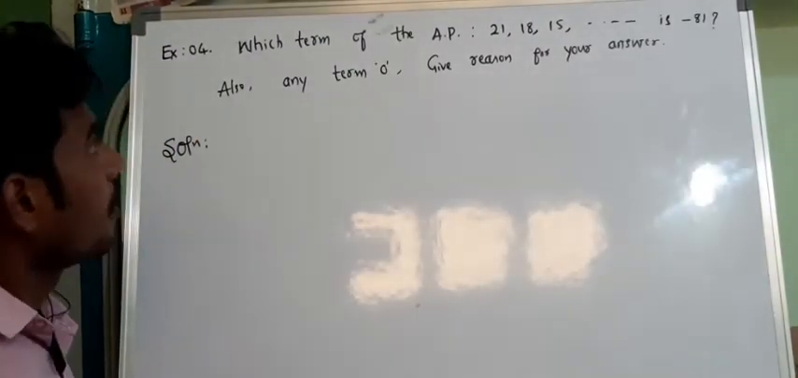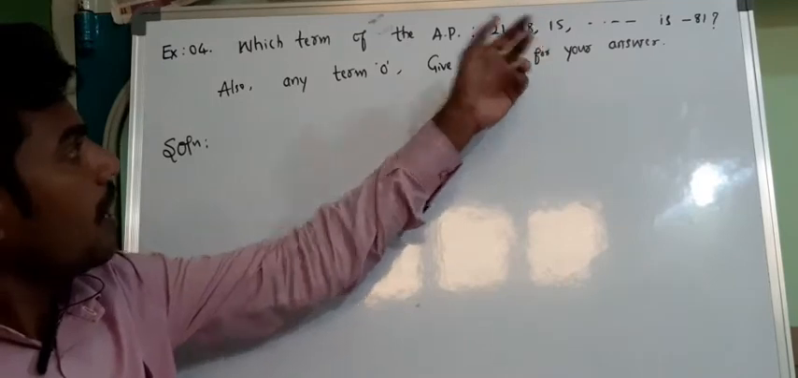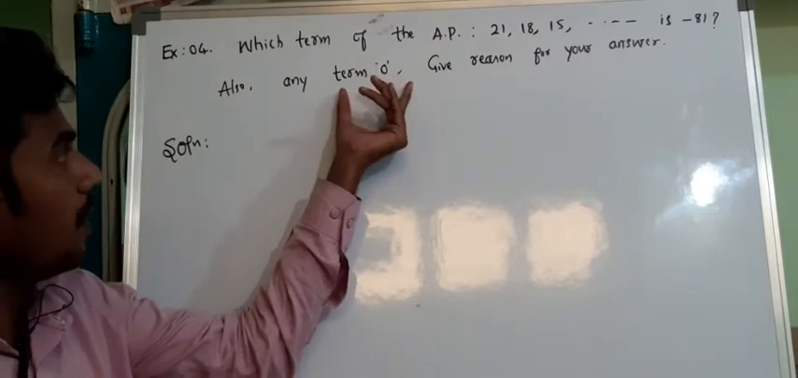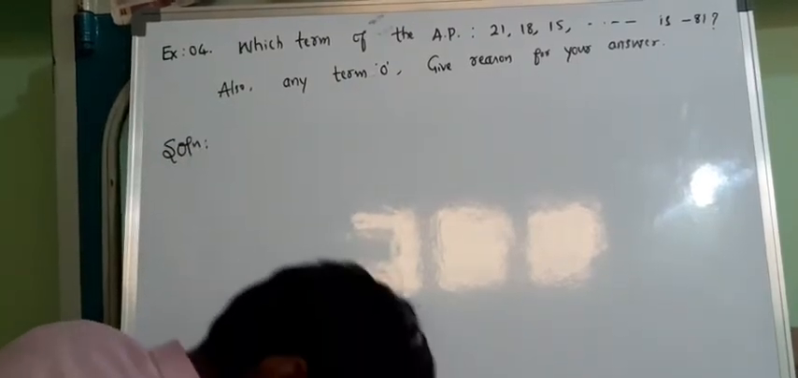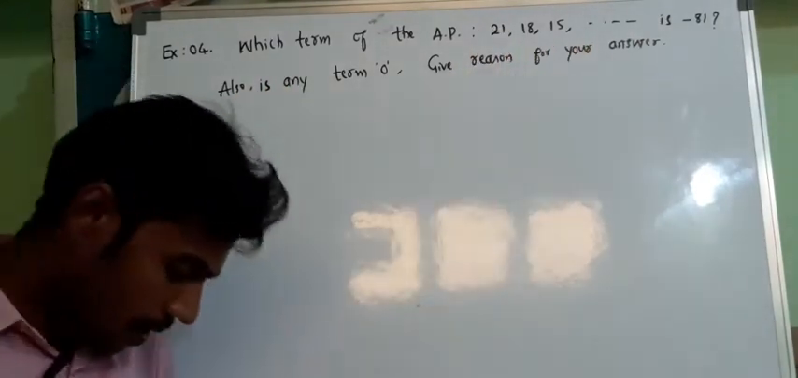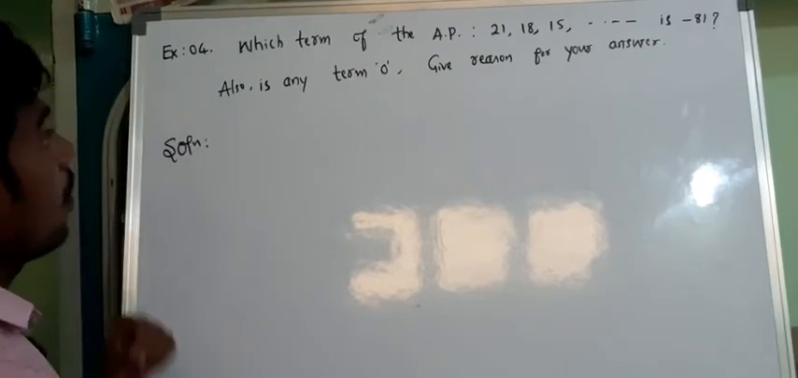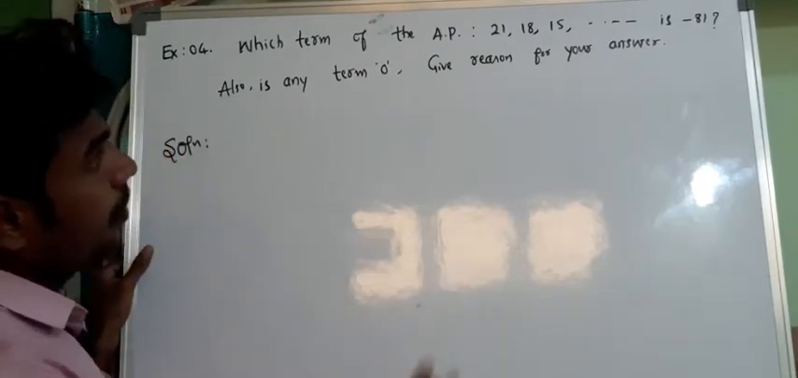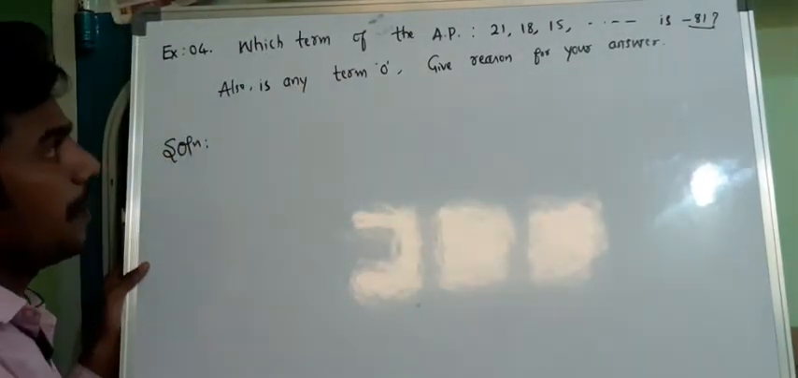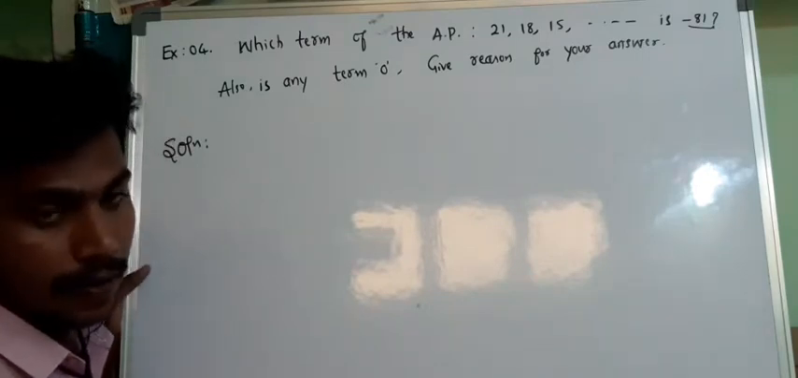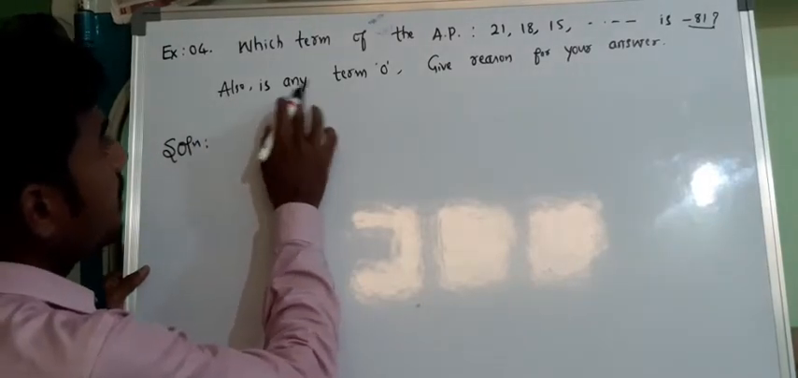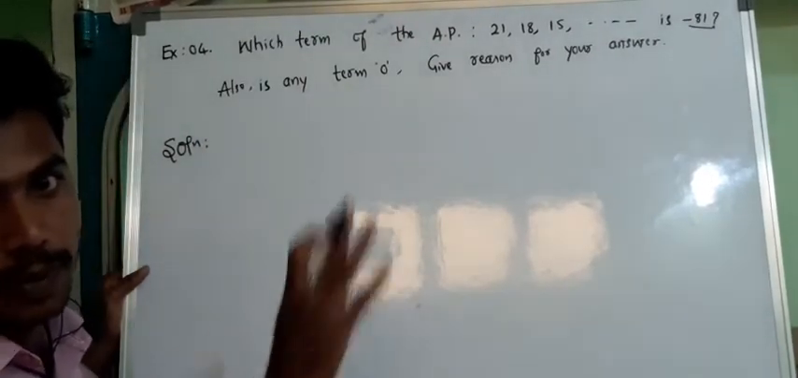Fourth example: which term of the AP 21, 18, 15 is minus 81? Also, is any term 0? Give reason for your answer. We need to find which term of the AP is minus 81, that is, we need to find n. Also, is any term 0? We need to find whether 0 exists in this particular series or not.